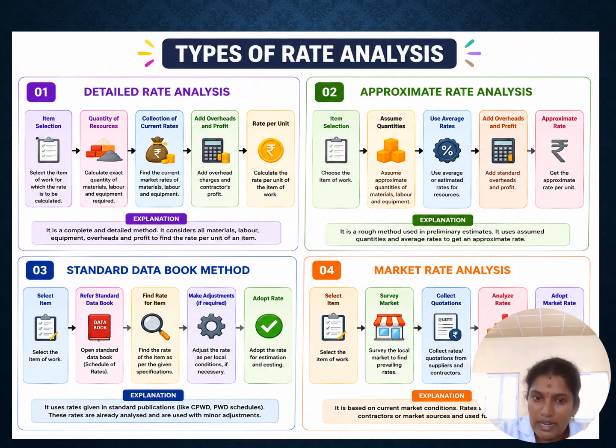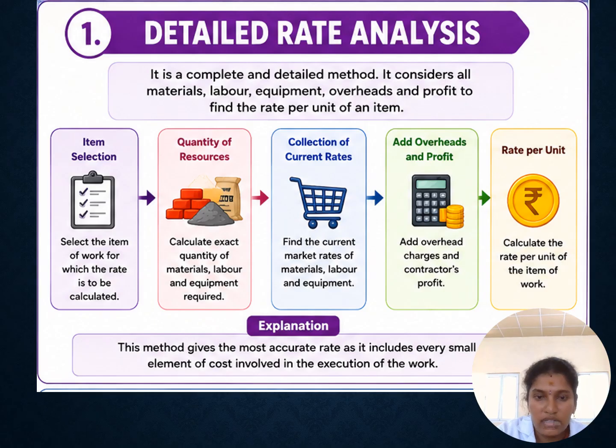We will see the rate analysis of a particular item of work, taking the example of constructing PCC work, RCC work or plastering work, right? Next, we will see the types of rate analysis. These are the main types: detailed rate analysis, approximate rate analysis, standard data book method, and market rate analysis. We will see them one by one. This is the detailed analysis. Like estimation calculation, detailed analysis focuses on the selection of the item, then the quantity of resources, and after collecting the quantity of resources at current rates, we calculate the total rate analysis.